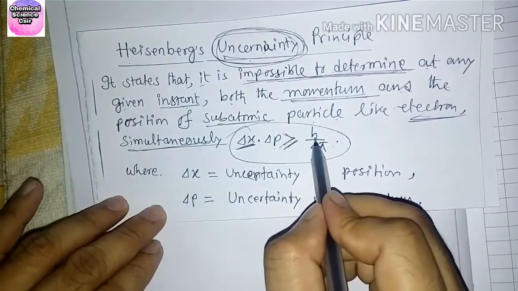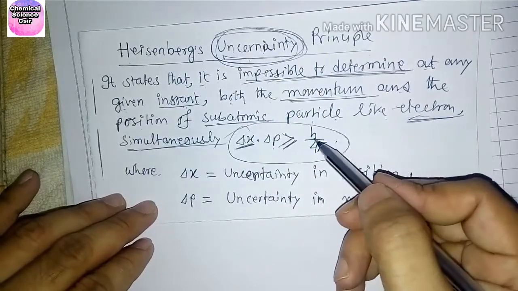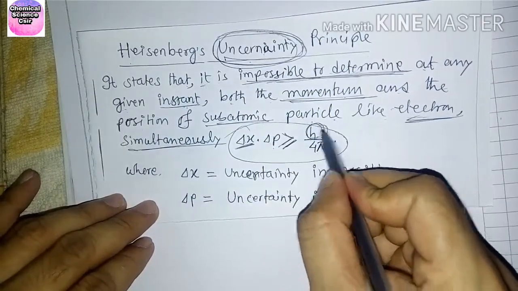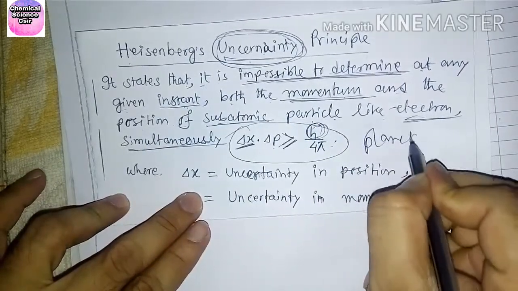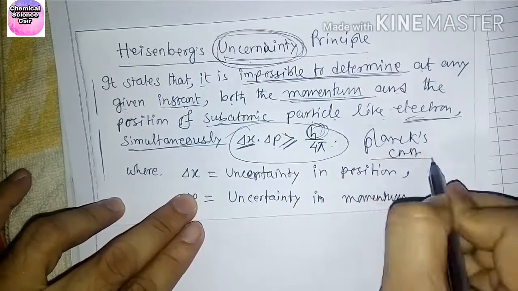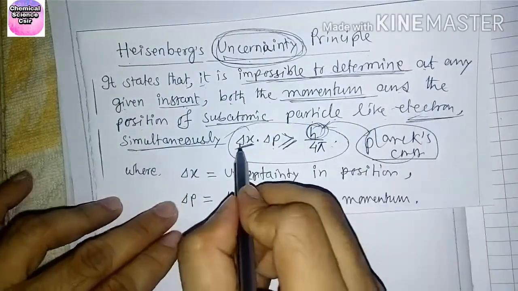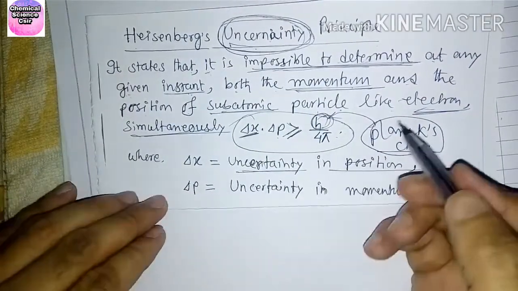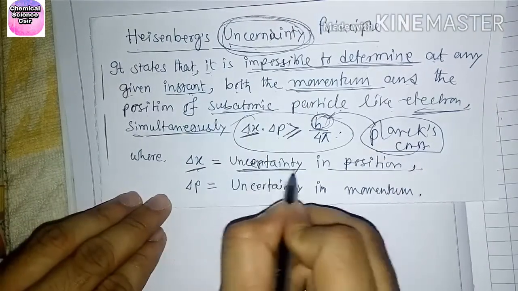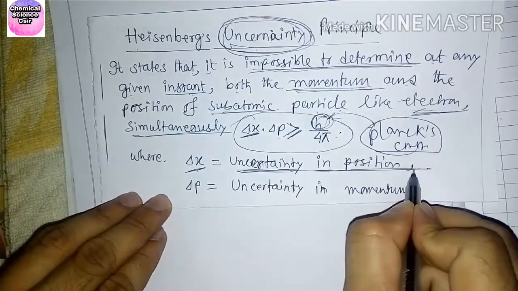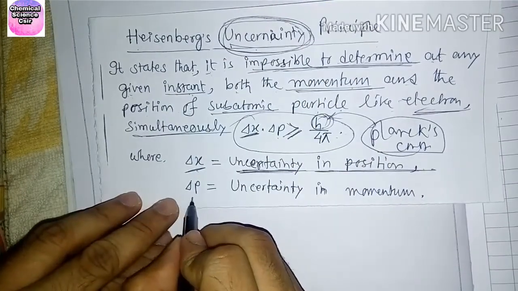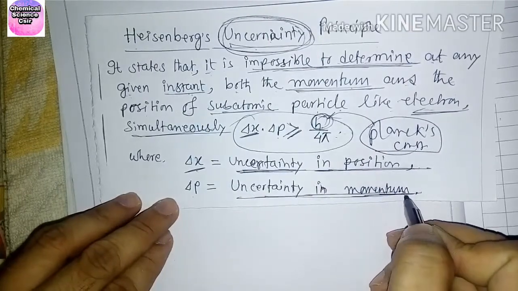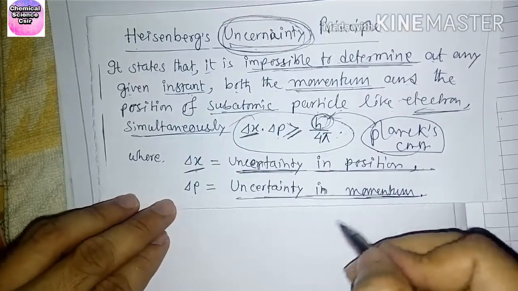Here h is the Planck constant. And delta x is the uncertainty in position. And delta p is the uncertainty in momentum.